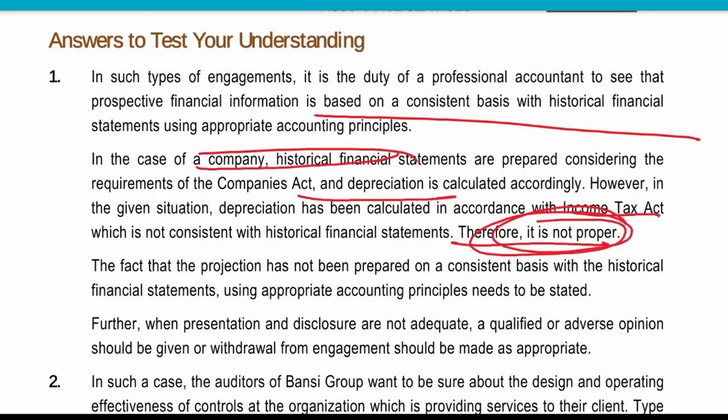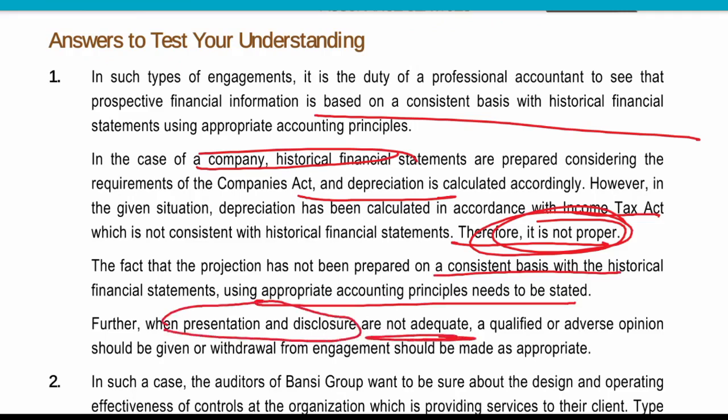Therefore, they have not prepared it in a proper manner. In fact, the projection should be prepared on a consistent basis and the appropriate accounting policy needs to be stated. Further, presentation and disclosure are not adequate. The point we have learned here is that the presentation and disclosure is not adequate. A qualified or adverse opinion needs to be given, or withdrawal from the engagement, as appropriate.